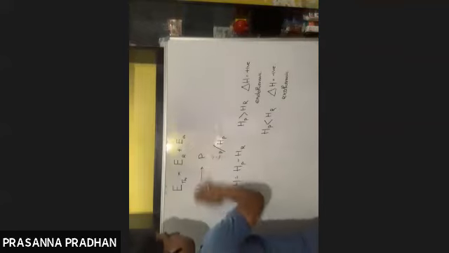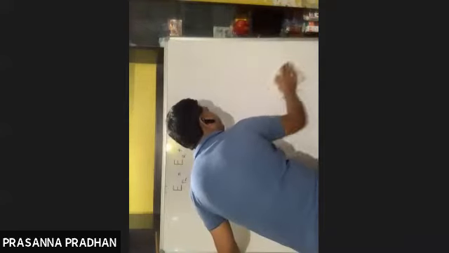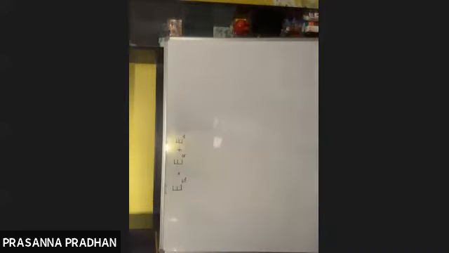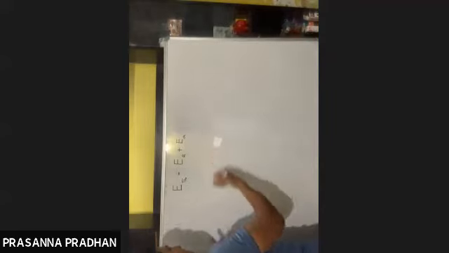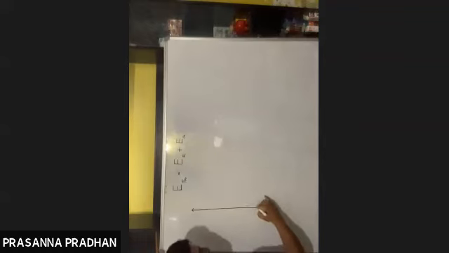Fine. So I'm erasing this. Now, suppose again I have the same reaction, reactant to product. Now, I'll just try to depict this graphically.